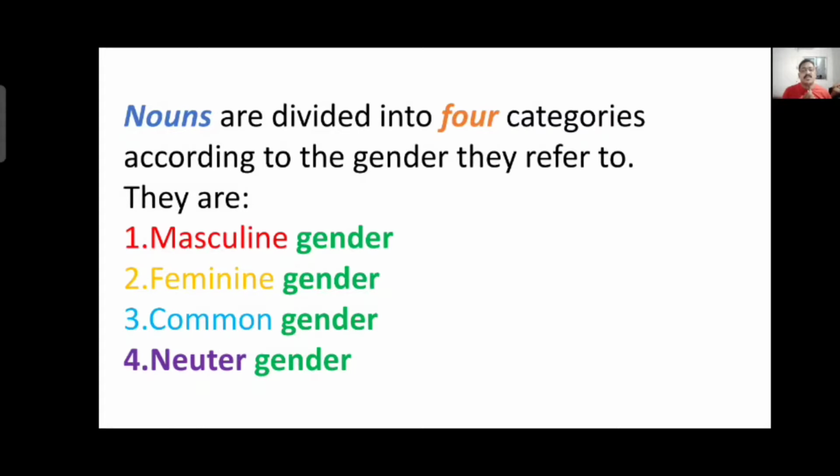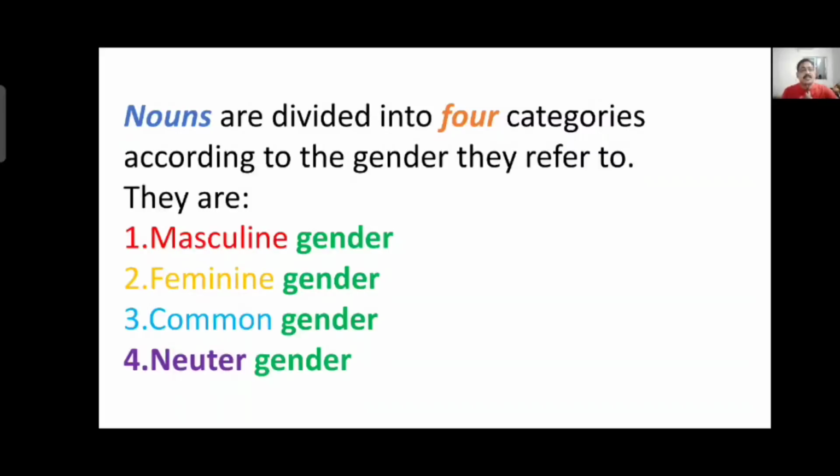And fourth one is neuter gender. These are the 4 categories into which nouns are divided. So gender refers to male, female, both male and female, neither male nor female. We will discuss everything in detail.